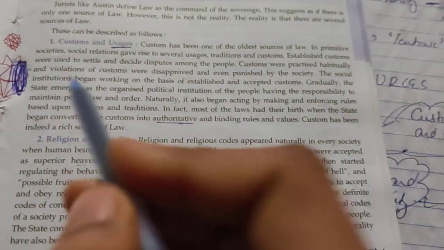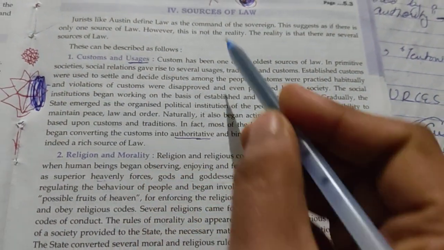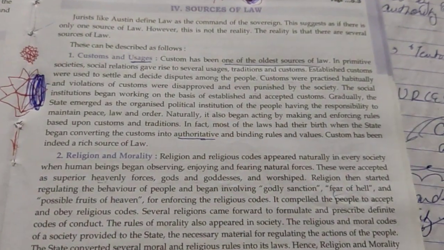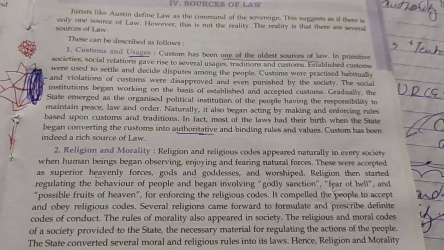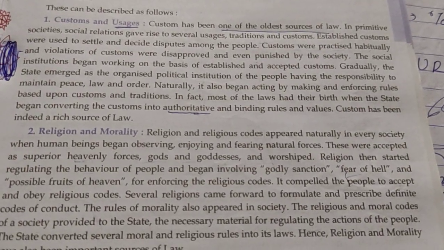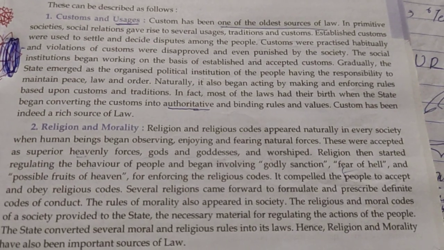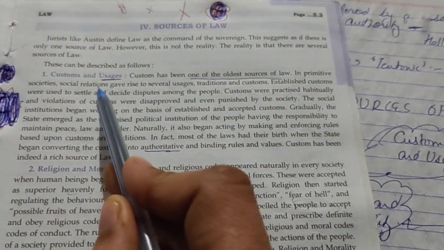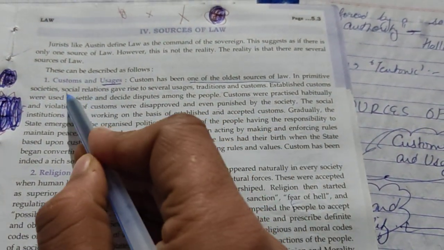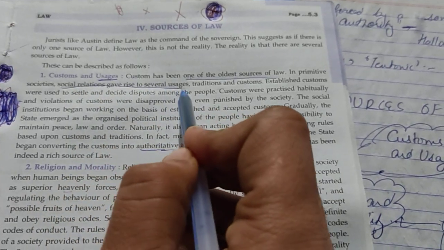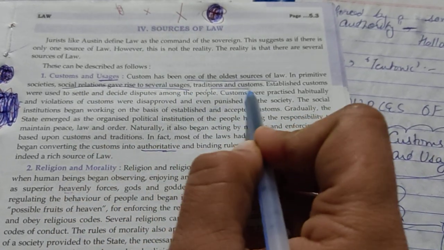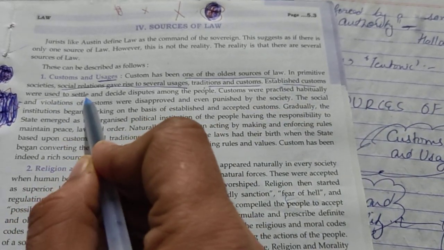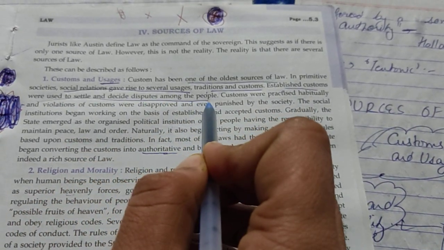Let's start revising customs and usages. Custom has been one of the oldest sources of law. We can also say that custom is the oldest source of law. In primitive societies, social relations gave rise to several usages, traditions, and customs. Established customs were used to settle and decide disputes among the people.